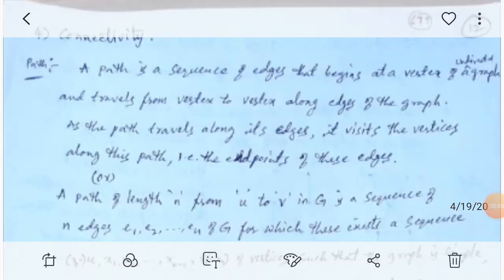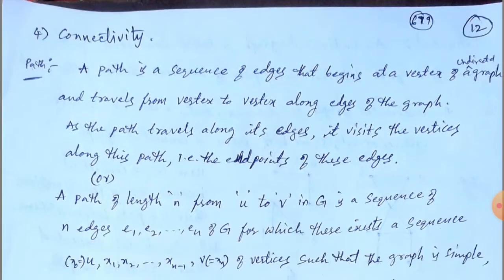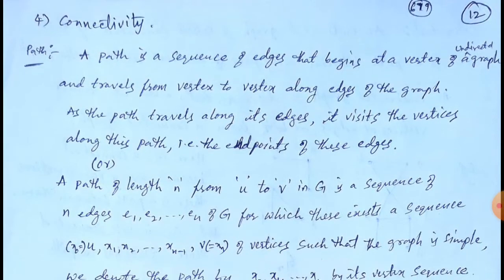So regarding that one, see what is connectivity. Now observe the definition of connectivity in a graph. A path is a sequence of edges that begins at a vertex of an undirected graph and travels from vertex to vertex along the edges of the graph. So this is called the path. Now as the path travels along its edges, it visits the vertices along this path.